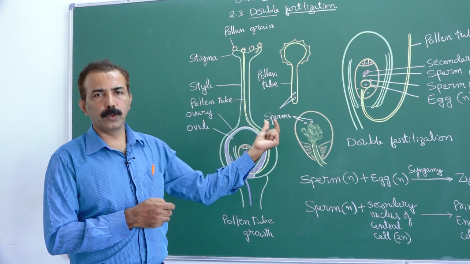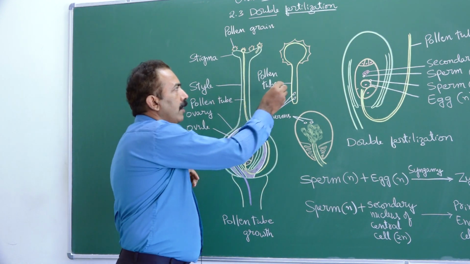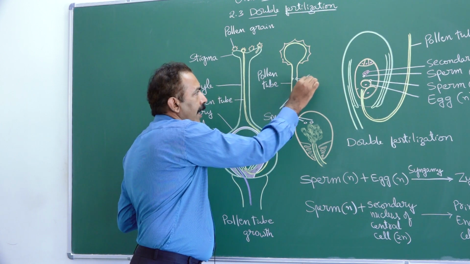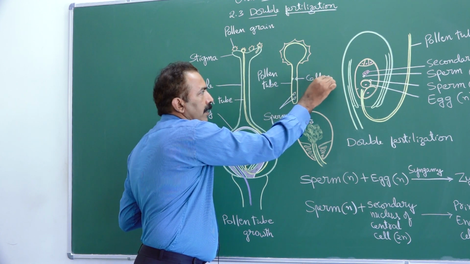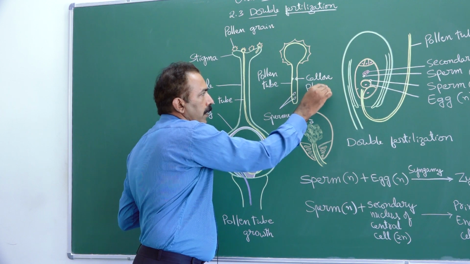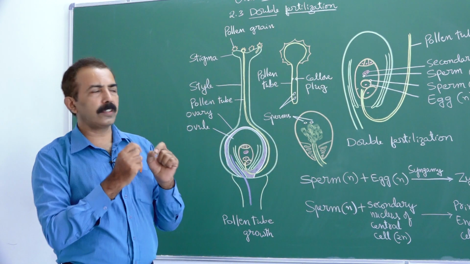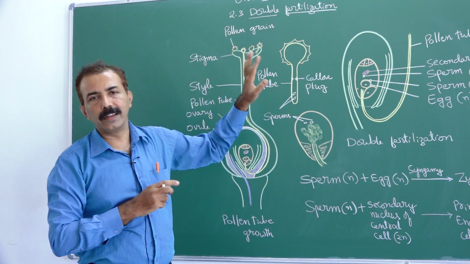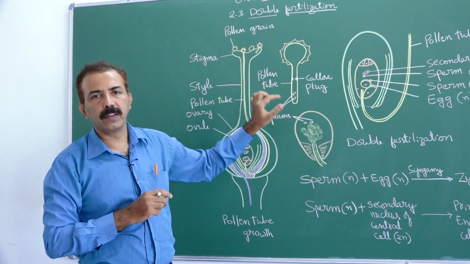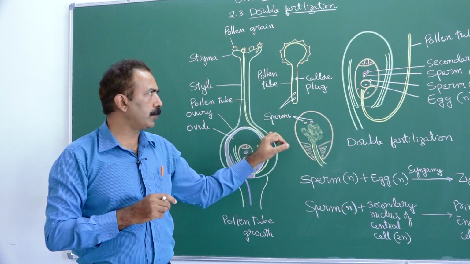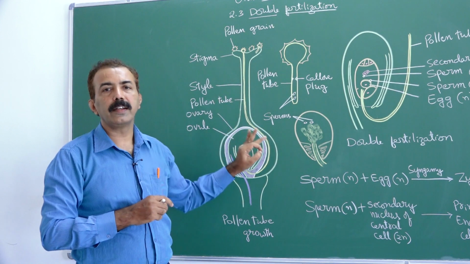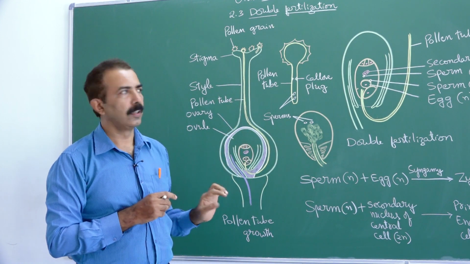As the pollen tube grows, the sperms are restricted to the tip of the pollen tube due to formation of something called callose plug. The callose plug blocks the sperms from entering back into the pollen grain. The longer the tube grows, the more callose plugs are produced. So, sperms are restricted to the tip of the pollen tube.